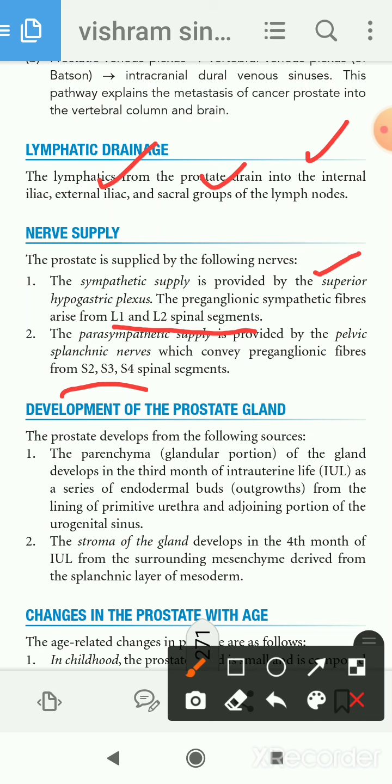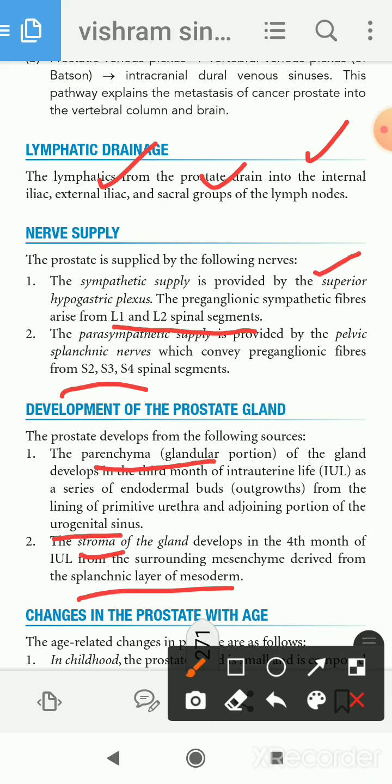And the developmental source, in short: the parenchyma or glandular portion develops from the pelvic part of the urogenital sinus, and the stroma of the gland, that means the fibromuscular part, develops from the splanchnic mesoderm.